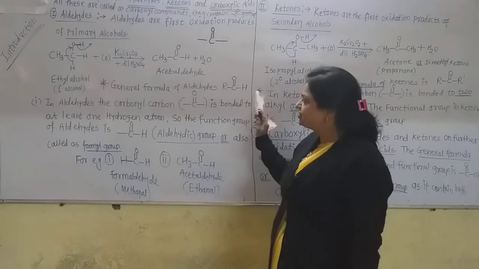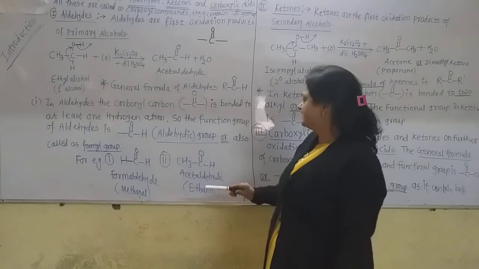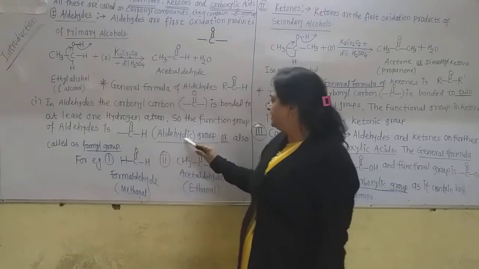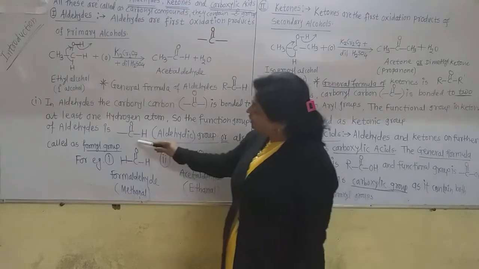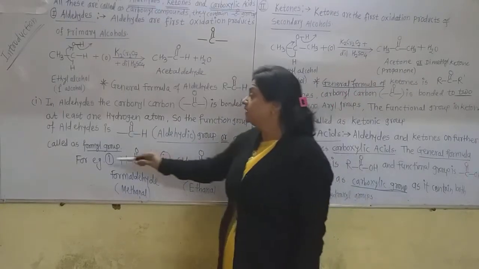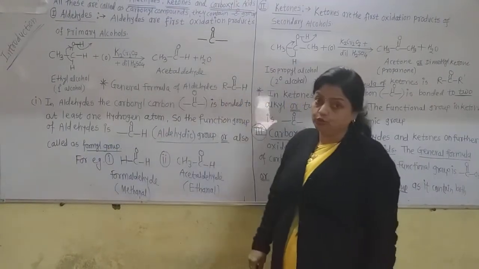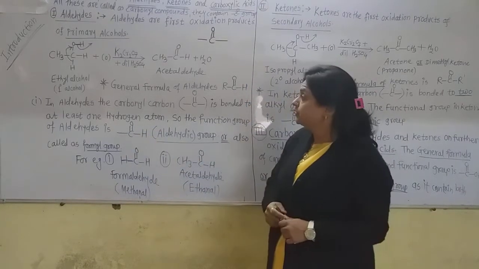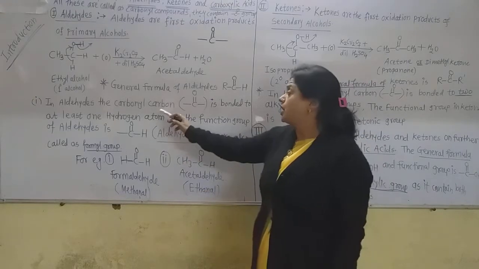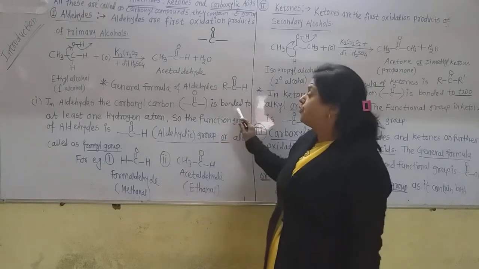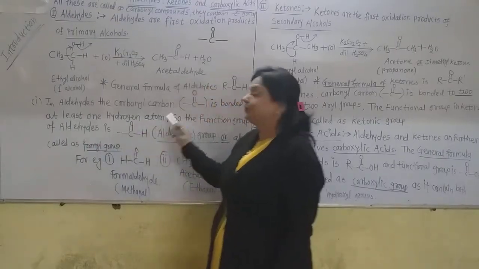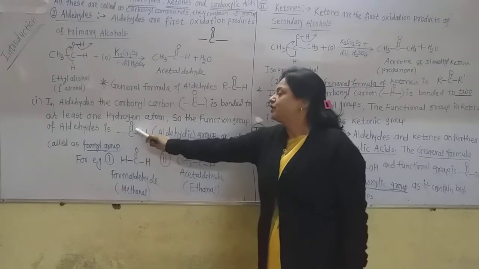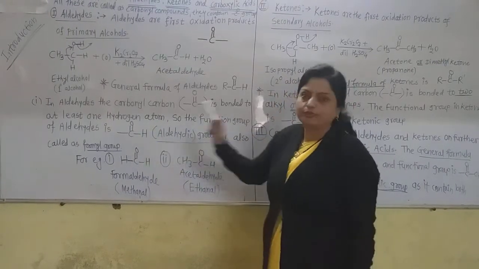So the functional group of aldehydes is H-C double bond O. That is the aldehyde group. This functional group is also called the formyl group. In aldehydes, the carbonyl carbon is bonded to at least one hydrogen atom, and so the functional group of aldehyde is the aldehyde group or formyl group.